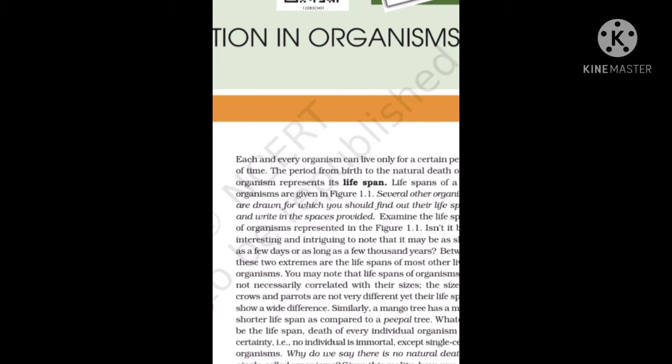Second example: a mango tree has a much shorter lifespan compared to a peepal tree, but their sizes are the same. So by these two examples we can conclude that lifespan does not really depend on size.